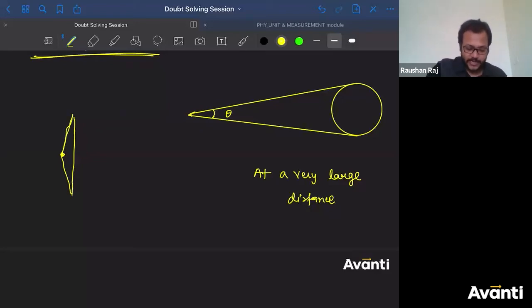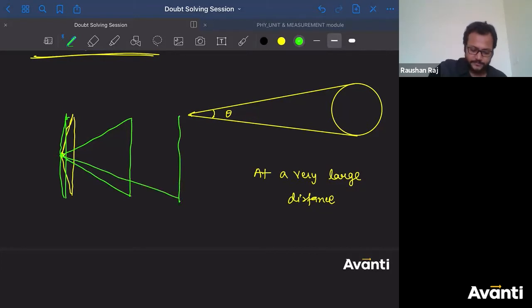If the object again comes near to this, then the angle will become almost 180 degrees. समझ में आ रहा है क्या? If the object comes here, the angle becomes this. If the object comes here, the angle becomes this.